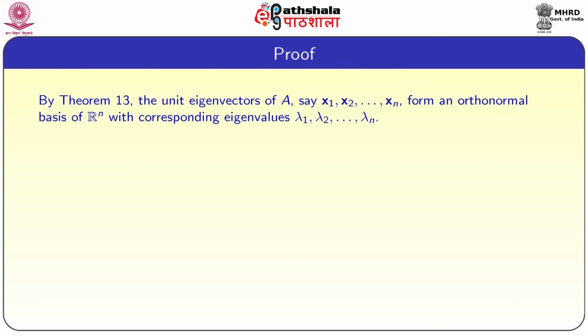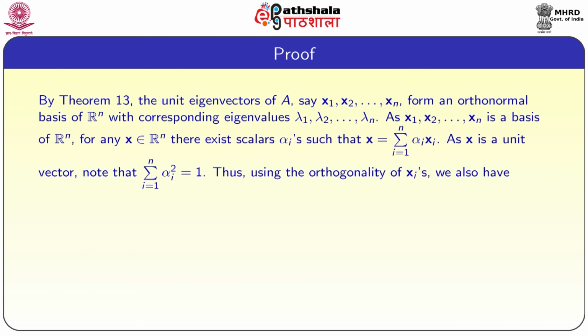By the previous theorem, the unit eigenvectors of A, say x1 x2 and so on xn, form an orthogonal basis for R power n with corresponding eigenvalues lambda 1 lambda 2 and so on lambda n. Since A is symmetric, this is possible from the previous result. As x1 x2 and so on xn is a basis of R power n, for any x belonging to R power n, there exist scalars alpha i such that x can be written as a linear combination, x equal to summation i equal to 1 to n alpha i xi. As x is a unit vector, note that summation alpha i square equal to 1.